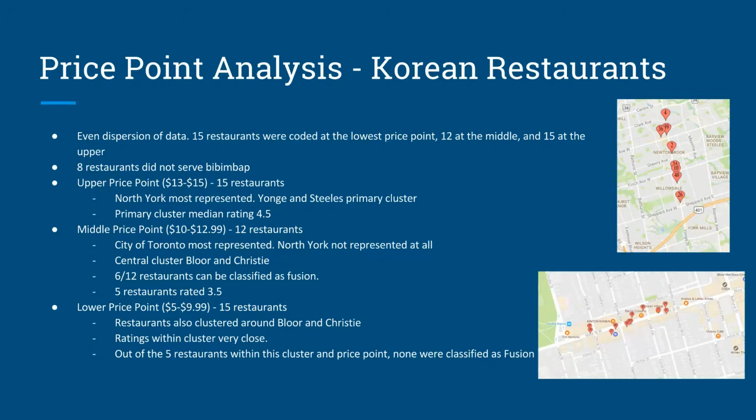Observing the lowest price point, we can see that Toronto is yet again the most represented and clustered around the Bloor and Christie area. Ratings in this cluster are all very close, with a multitude of 4s. This suggests that price does not have a strong correlation with ratings for Korean restaurants. Moreover, in this main cluster of 5 restaurants, none of the restaurants are classified as fusion. This strongly supports the idea that due to a lack of differentiation within the menu, Korean restaurants are around one another, particularly at this price point cluster.